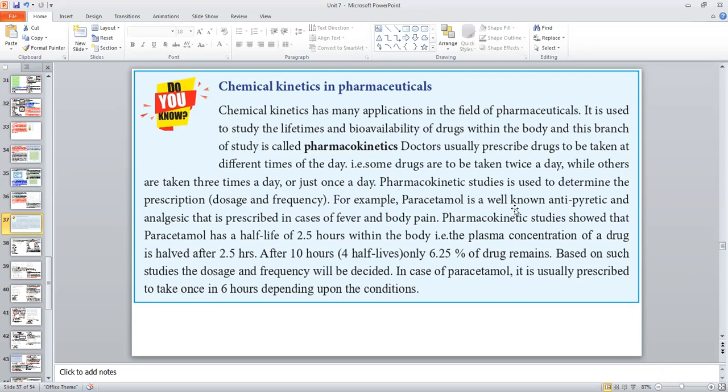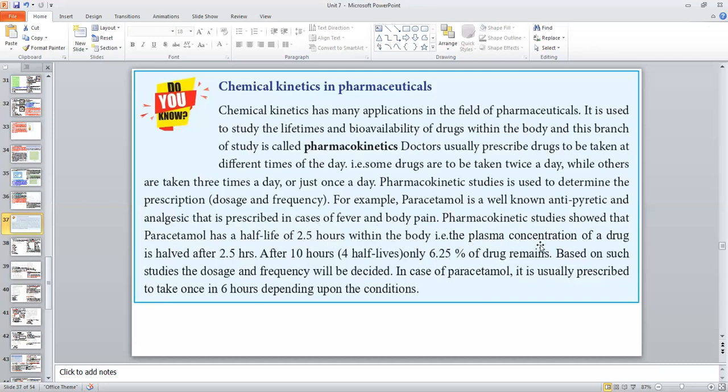For example, paracetamol is a well-known antipyretic, that means it reduces body temperature, and analgesic, a painkiller also. It is prescribed in case of fever and body pain. Pharmacokinetic studies showed that paracetamol has a half-life of 2.5 hours within the body.